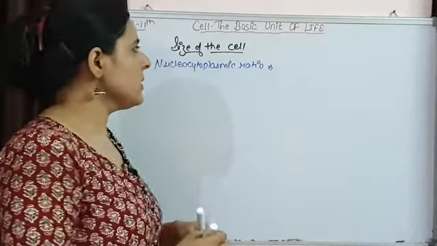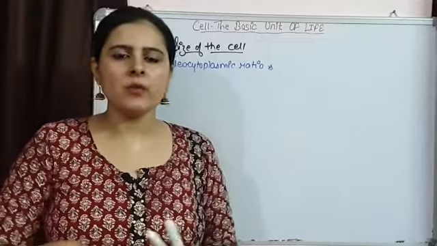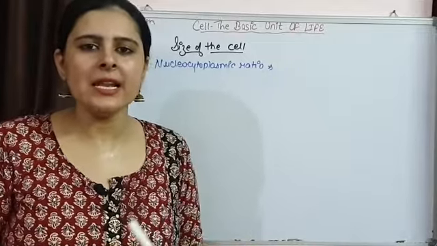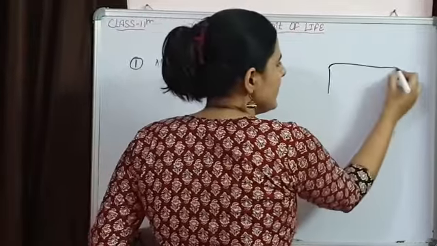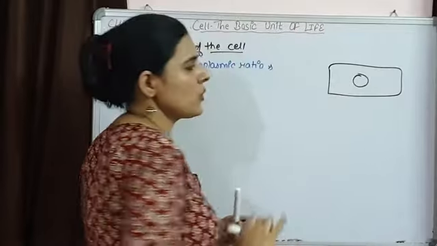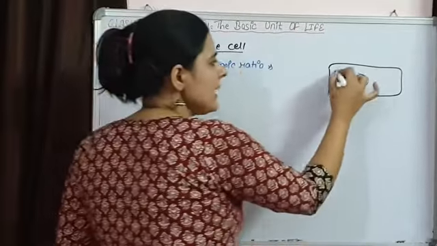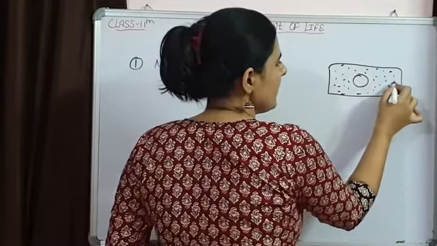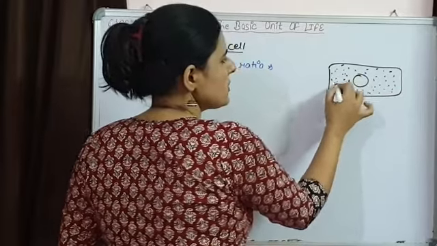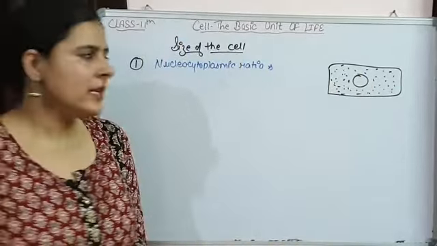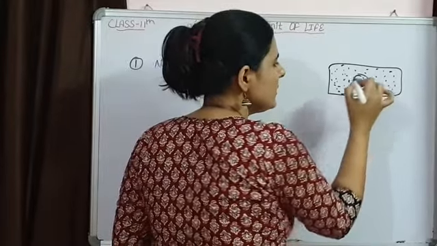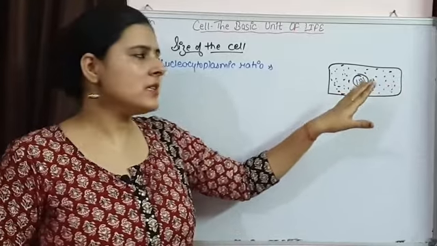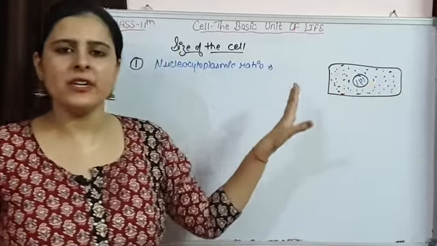See, what we know about a cell is that there is an outer boundary, the plasma membrane, that is maintaining the integrity of the cell, and inside the cell, in the center, the nucleus is present, and outside this nucleus the cytoplasmic content is there. So this is all cytoplasmic content. Now this nucleus has DNA, the genetic material present inside this nucleus, that is going to control all the cellular activities.